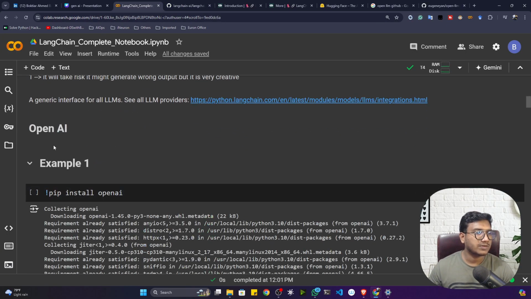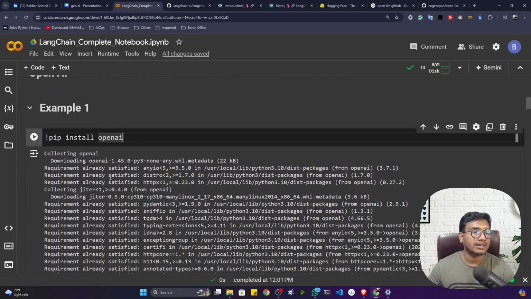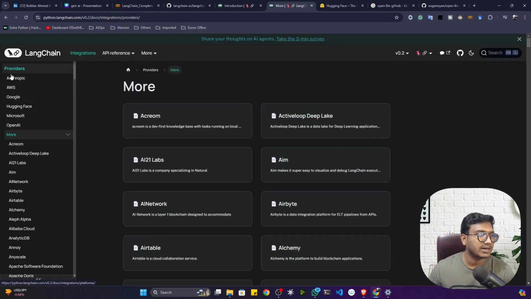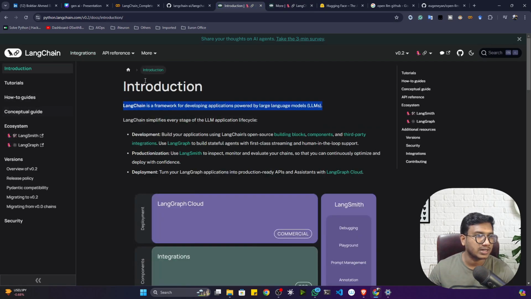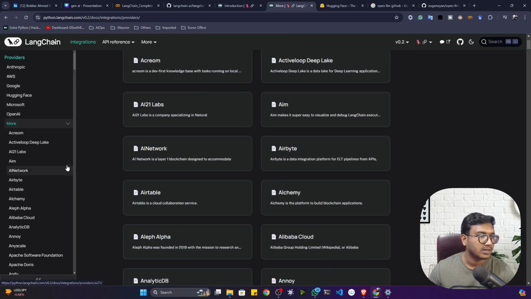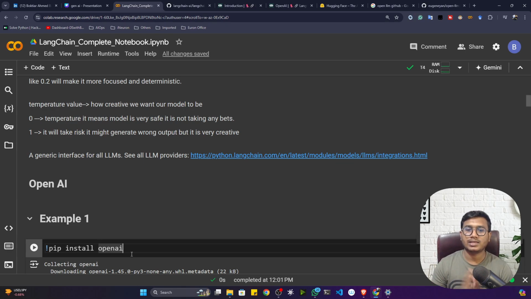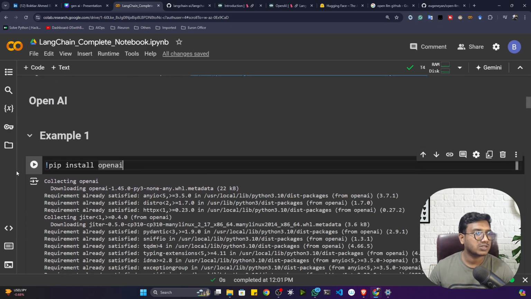Fine. Now, first of all, let's see how we can access the OpenAI large language model. I showed you the OpenAI platform and the demo of the model, like if I want to access this model and give any kind of prompt, how we can do it. See, OpenAI is already integrated inside LangChain. I showed you the integrations, so just open the OpenAI integration. Now see, OpenAI is already integrated with LangChain. So here you don't need to manually use the OpenAI platform the way we used it previously, like the chat completion API and completion API. No, you don't need to use it like that. See, it's very simple. First of all, install the OpenAI package.